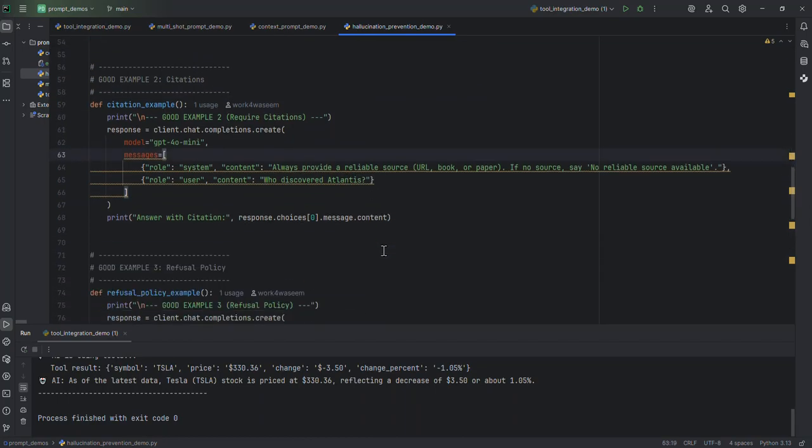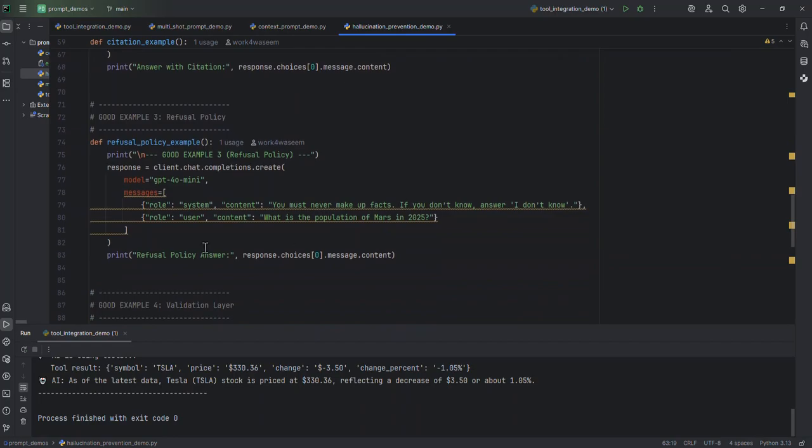This is very important. It's called a refusal policy. You can tell the model, you must never make up facts. If you don't know the answer, say I don't know. This is the instruction for the model. And now, after this instruction, if you ask the question, what is the population of Mars in 2025? Clearly, it will tell you that I don't know. It's not going to give you some made-up information just to say something.